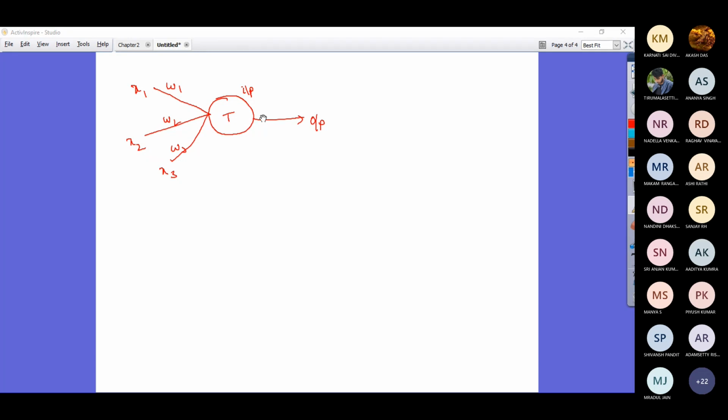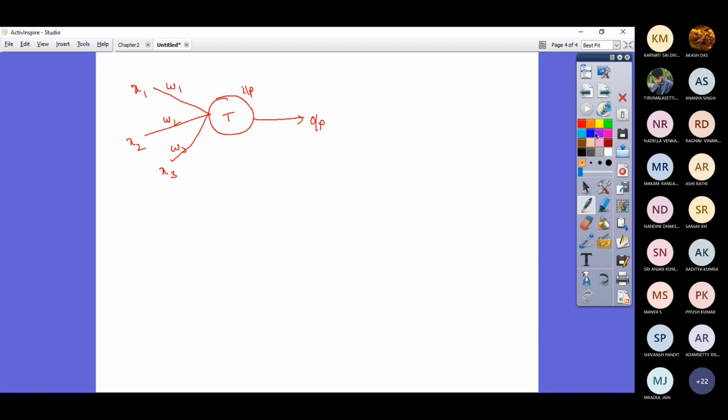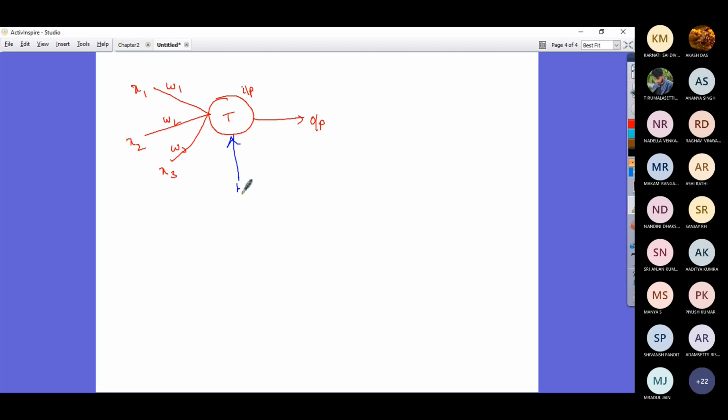If you notice some of the books, I would suggest you don't read only one book. Look at different literature. When you read different books, you will see different notations. Since there is a threshold, the neuron looks like this. Imagine if there is no threshold, you may have the bias, where the bias input is always 1 and the connection weight is the negative of the threshold value of the neuron. This is the typical neuron we discussed.